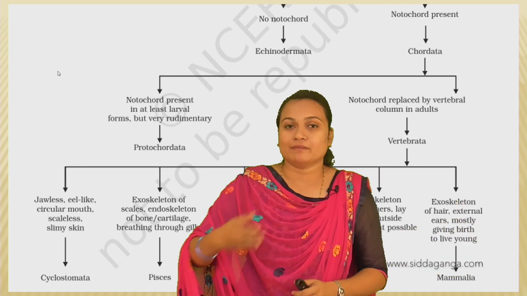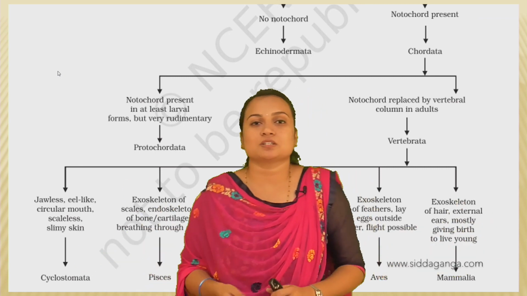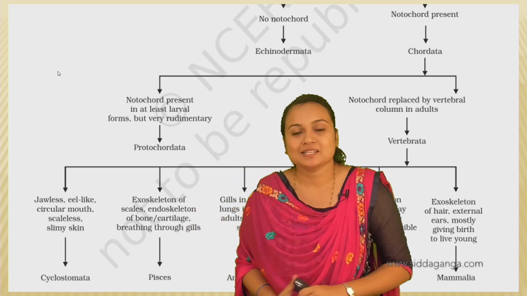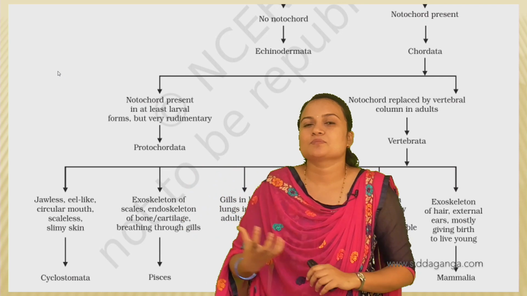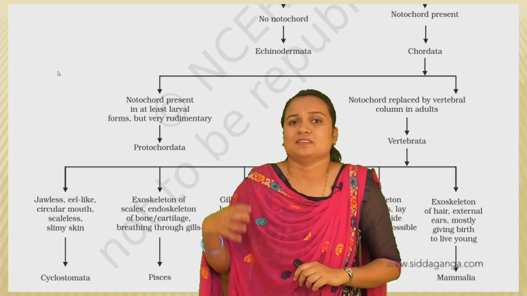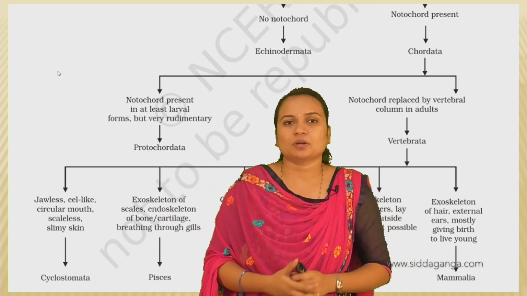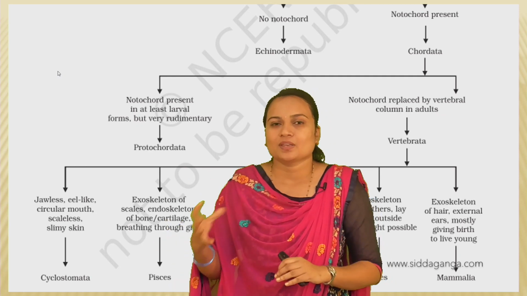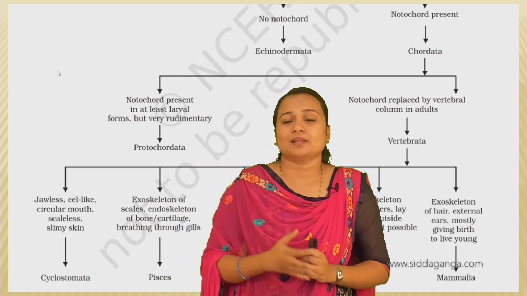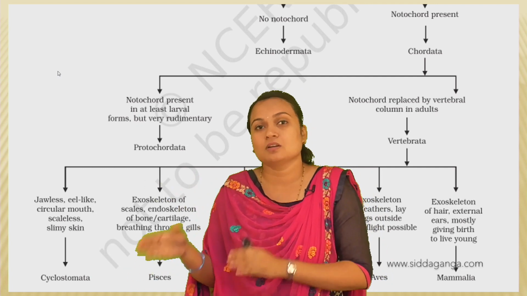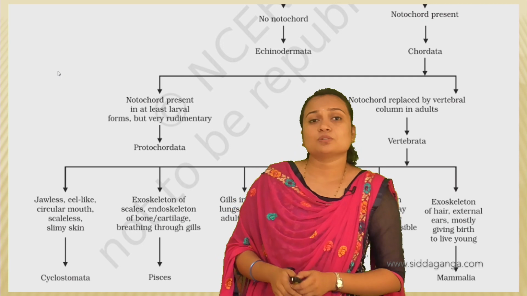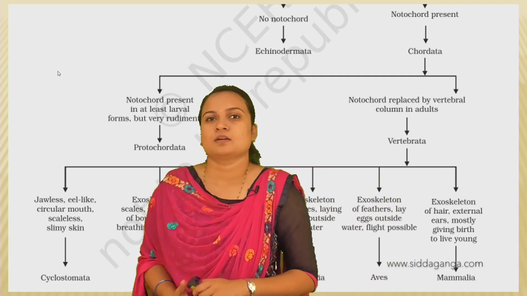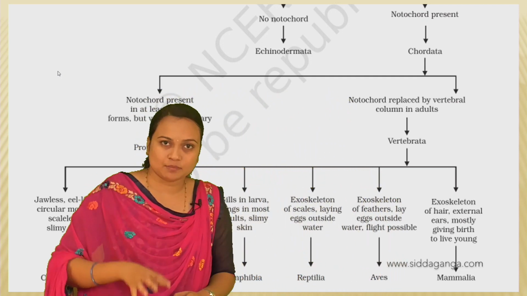So this is how evolution, this is how modification resides in the complexity of organisms. Complexity means the organisms become more specialized, more developed, that is the complexity. As the organisms become more complex, they have specialized structures to perform different functions. So this was about the basis of characters in animals.